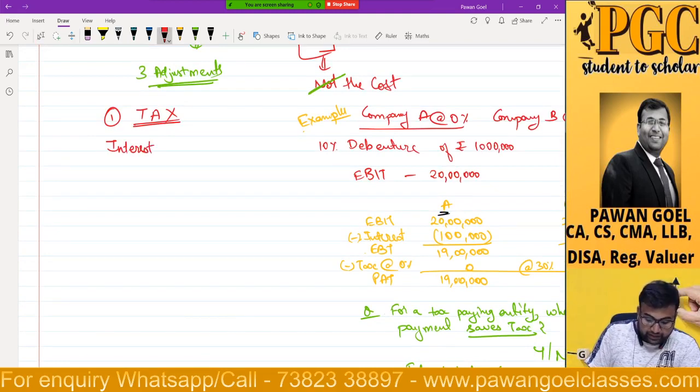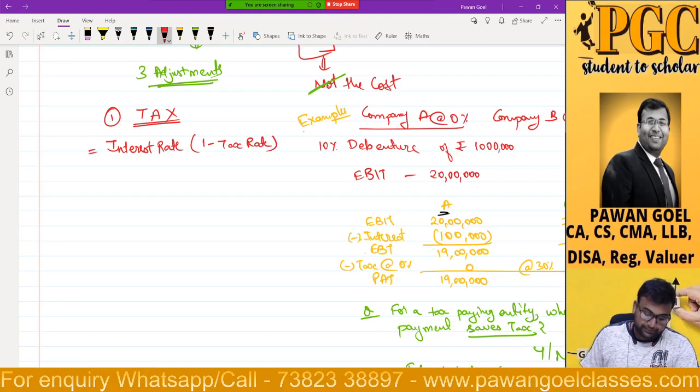Interest rate into 1 minus tax rate will be nothing but cost of debt, right?